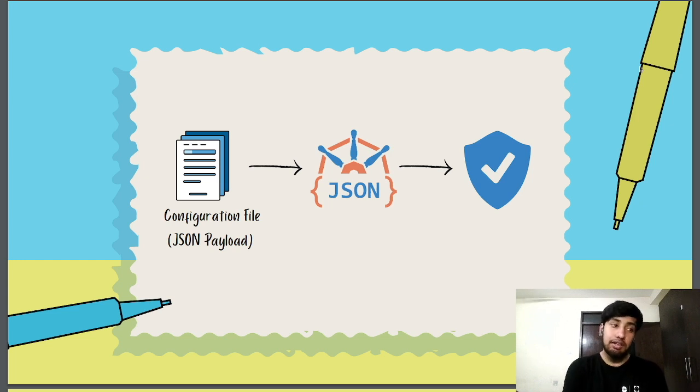What if I want to write these policies for myself? How can I write these policies for my own use case? We're going to take a look at this very shortly. So imagine you have a JSON payload, and you're going to pass it to Kyverno-JSON. Based on the policy and on the configuration file that is your JSON payload, you're going to get passing or failing checks.